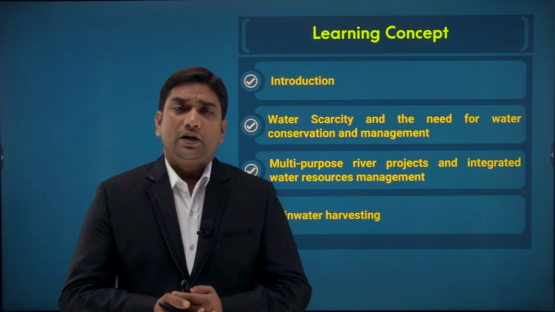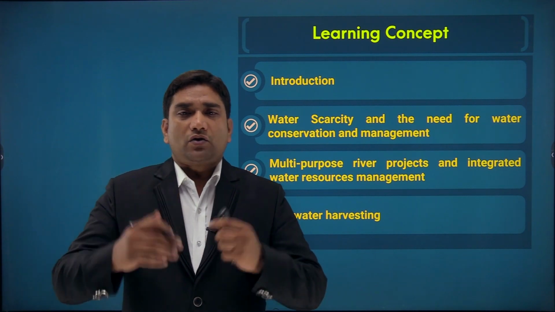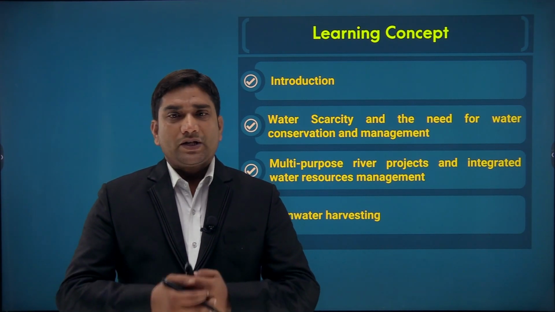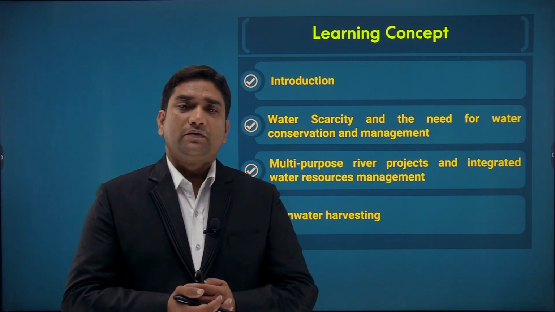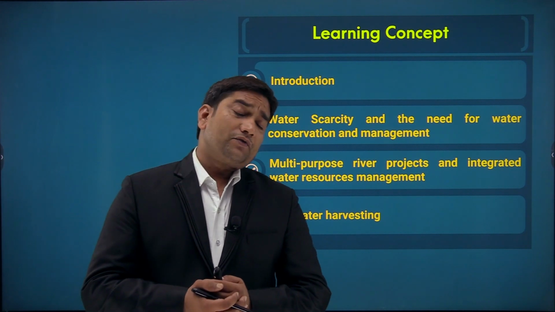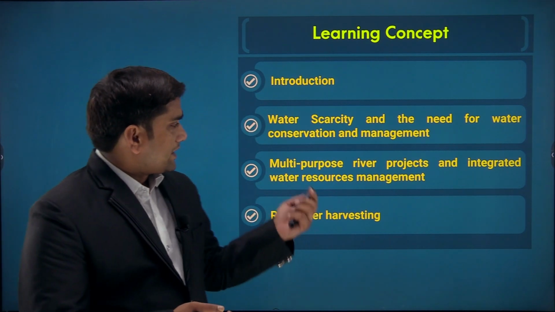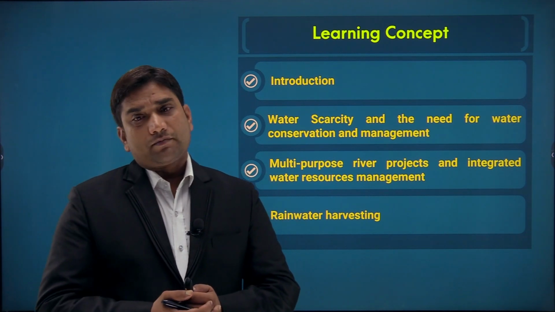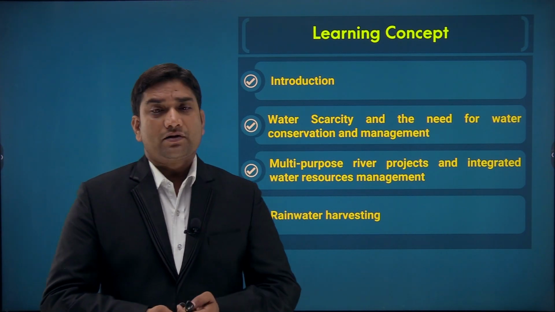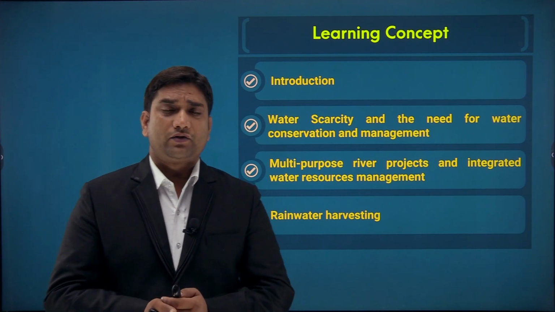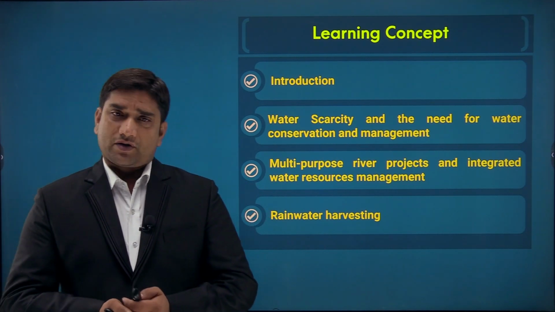Then we have to discuss water scarcity, or shortage of water, and the need for water conservation and management, meaning why it is required to conserve and manage water resources. Third, multi-river projects and integrated water resource management. At the end we have to discuss rainwater harvesting. So these are the key points related to this chapter.